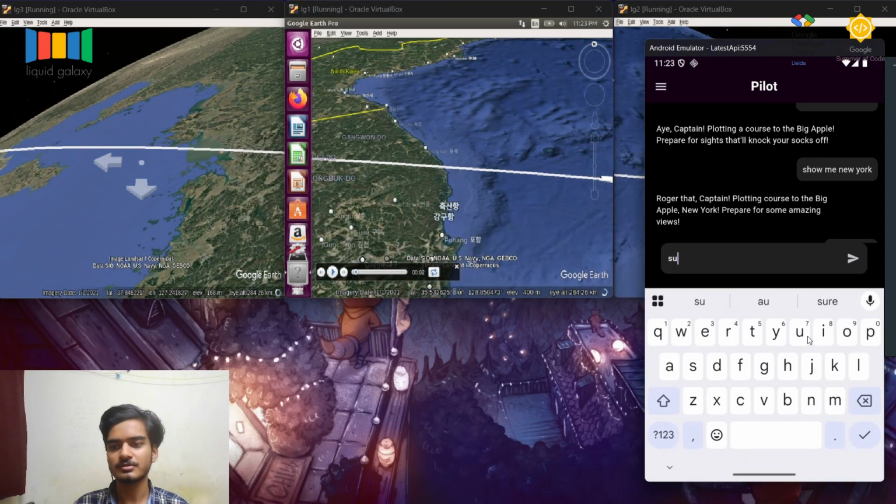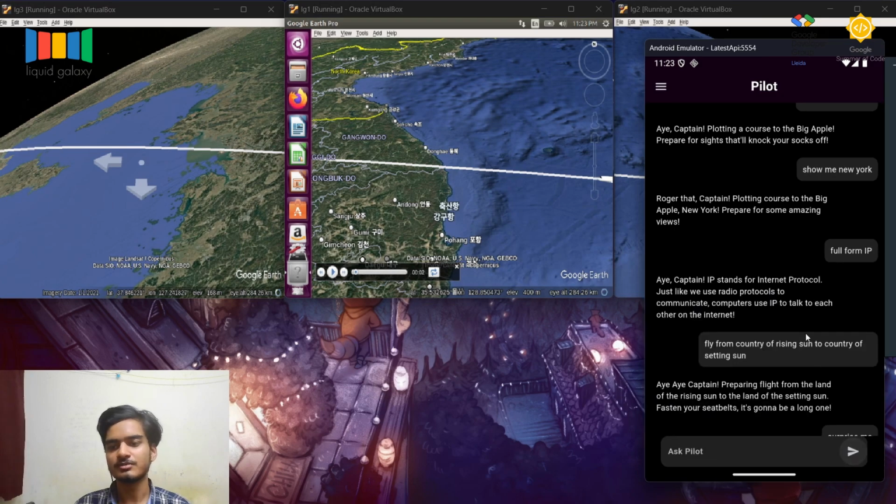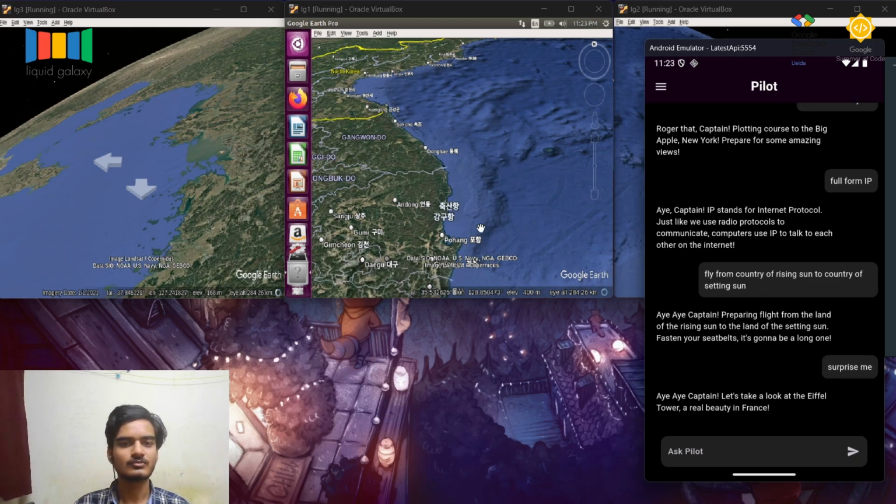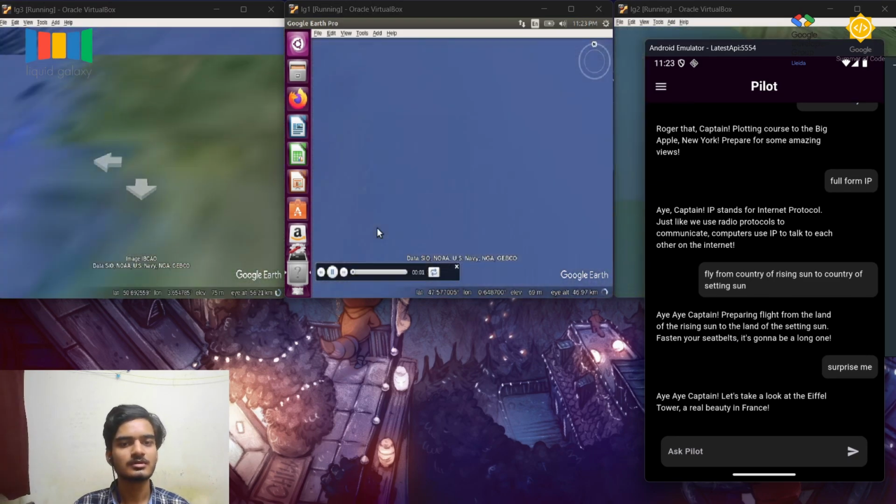I could also ask the AI to surprise me, and it would give me 2 random locations. Orbiting around Paris. Or it could just orbit.